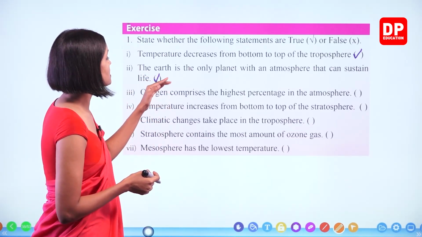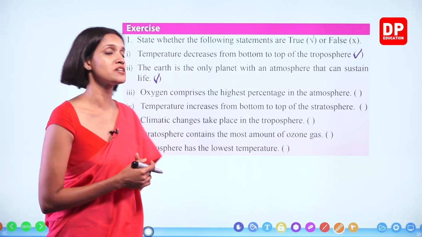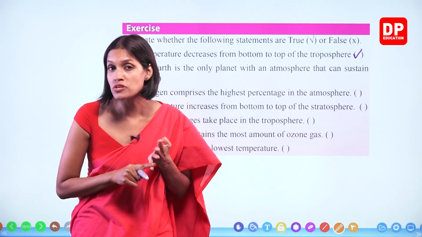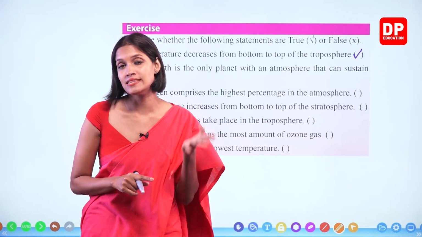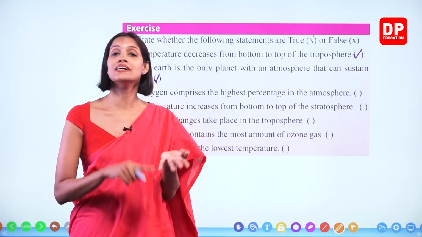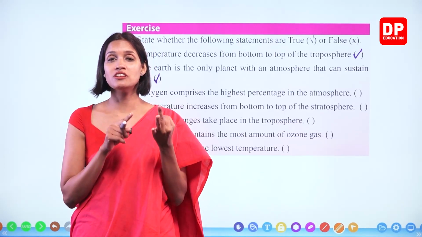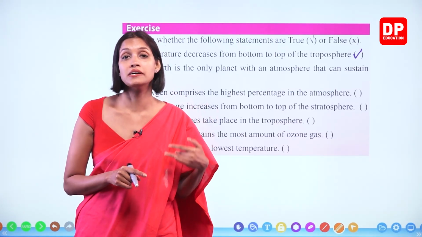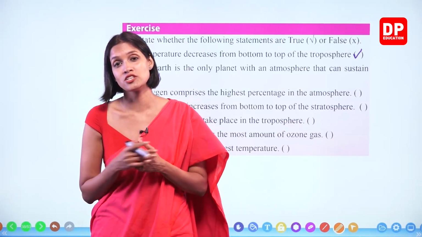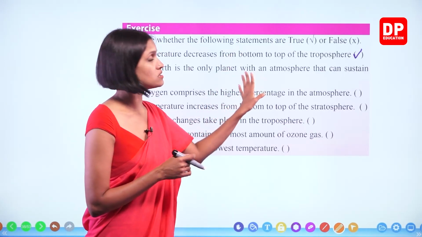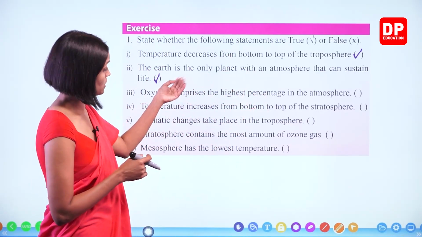Oxygen comprises the highest percentage in the atmosphere. Do you remember the composition of air, children? The most abundant gas is not oxygen, it is nitrogen. 78% nitrogen, 21% oxygen, and 1% other gases: carbon dioxide, argon, water vapor, and others. So no, it's not oxygen. It should be nitrogen.